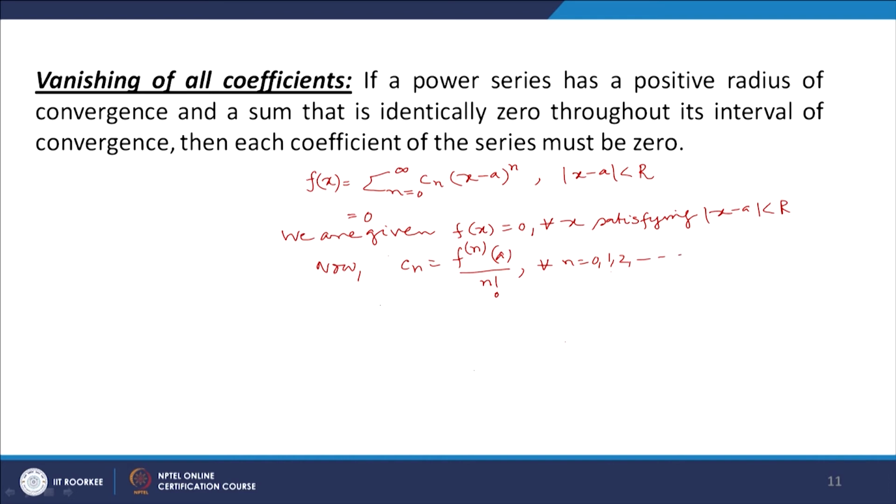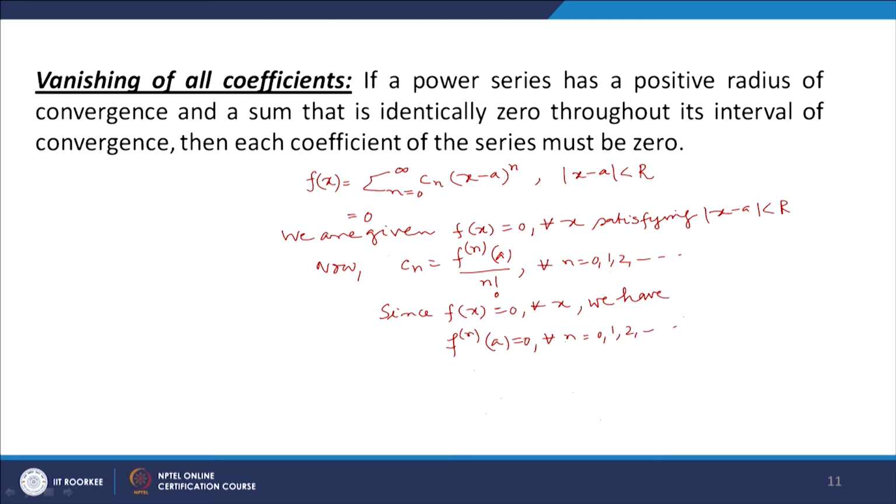So since f(x) equal to 0 for all x, we have f^(n)(a) equal to 0 for all n.